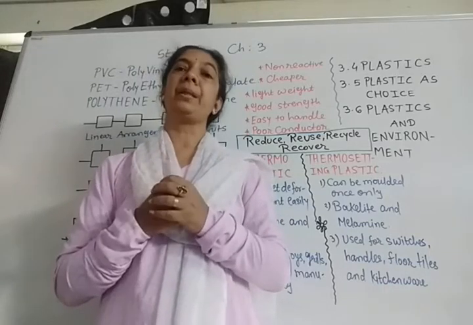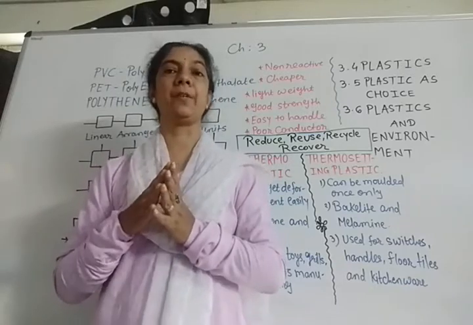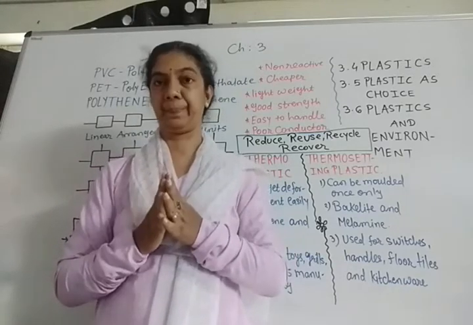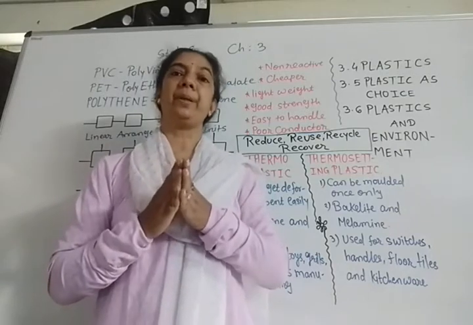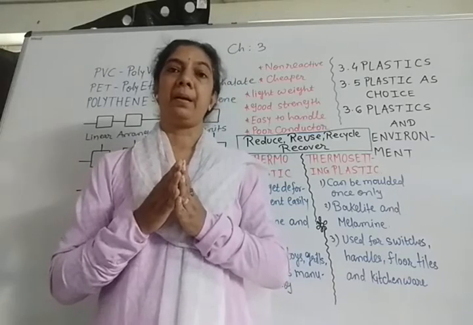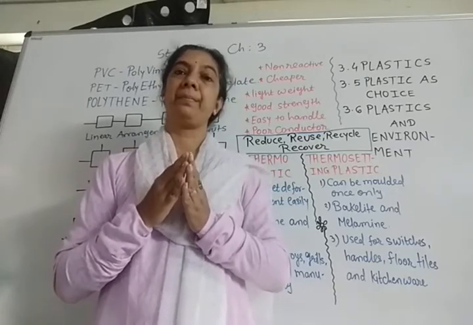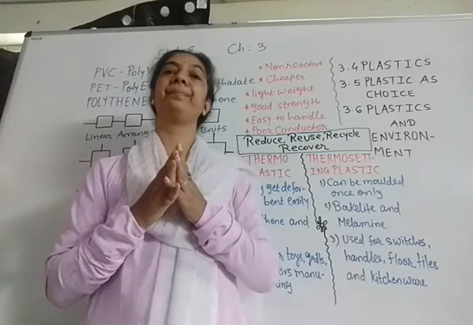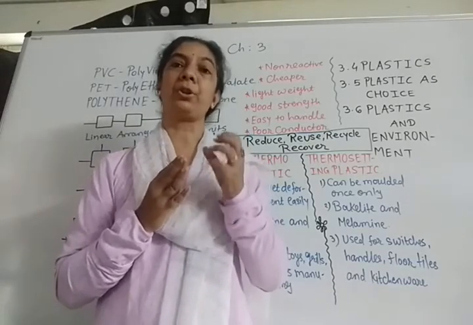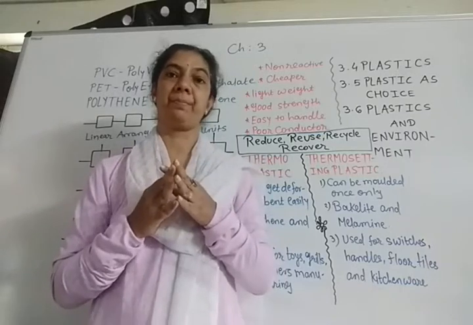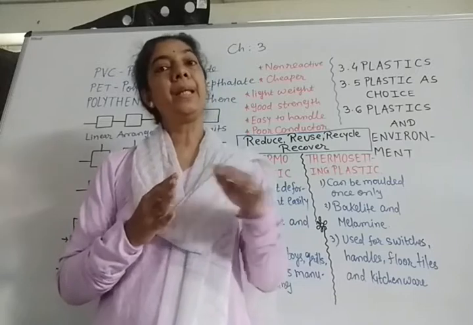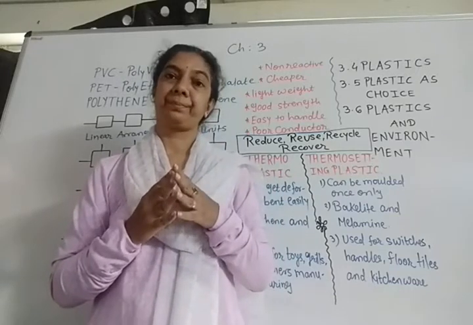If you remember, in the portion on synthetic fiber we discussed the characteristics of the fiber. Synthetic fibers are easily available, they are lightweight, still very strong, they are cheaper, they do not soak much water, which means they dry very fast, and are very easy to maintain.